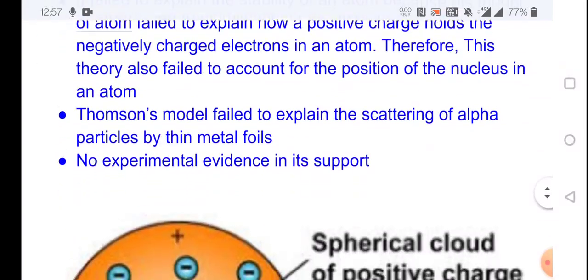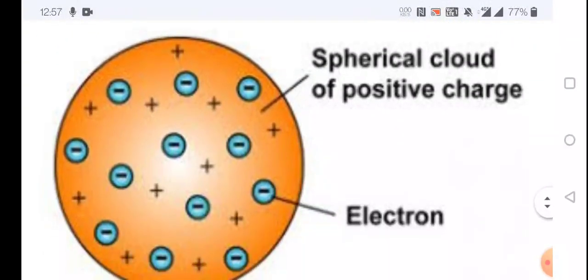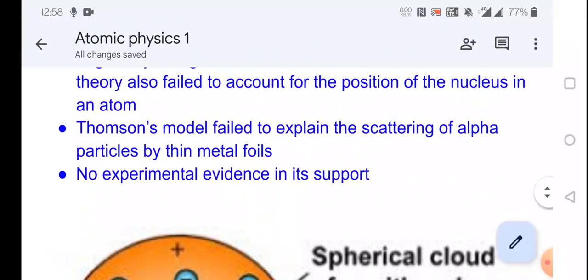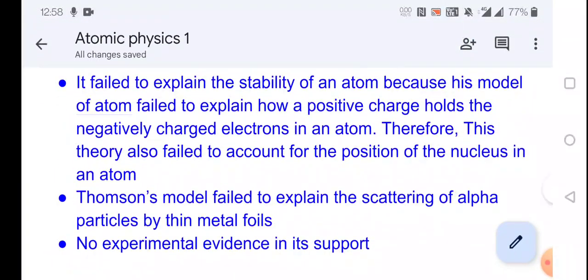According to this theory, he is not at all concerned about the nucleus. The positive charge and the negative charges are embedded in the sphere, so there is no nucleus in this atom.